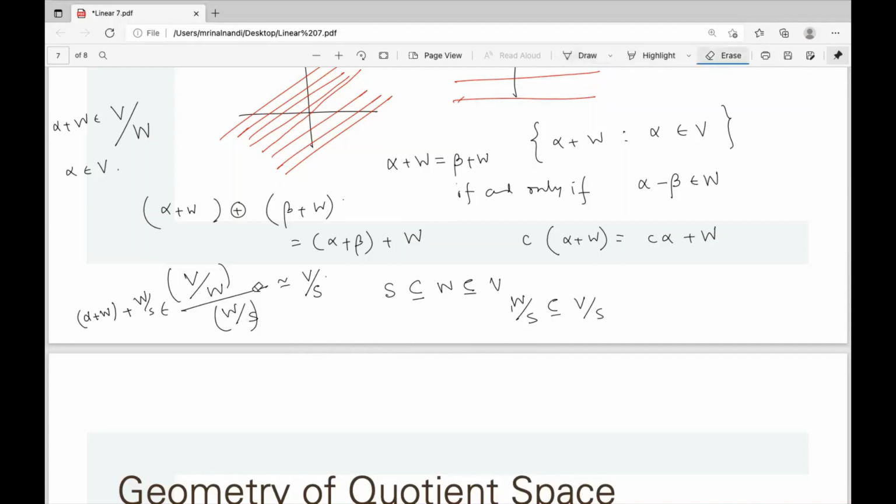No, this is wrong. Sorry. W quotient S is a subspace of V quotient S. So V quotient S is again quotiented by W quotient S.